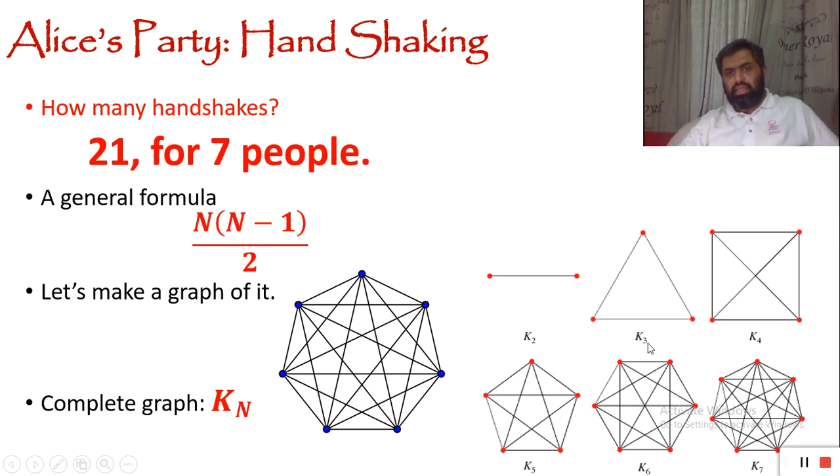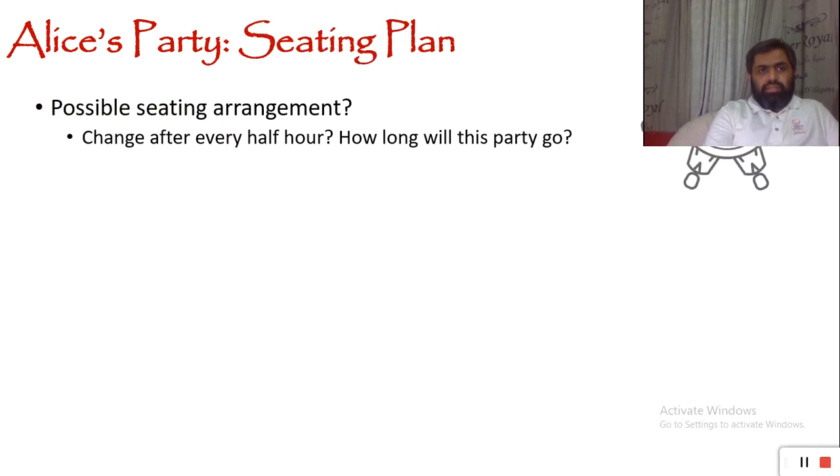And then we can see K3, a complete graph on 3 nodes, 4 nodes, 5, 6 and 7 nodes, and so on. We can have any number of nodes, we can draw a complete graph on it. So a complete graph is called Kn, a graph on n nodes. And if we are going to count the number of edges, number of links, it's n into n minus 1 divided by 2.